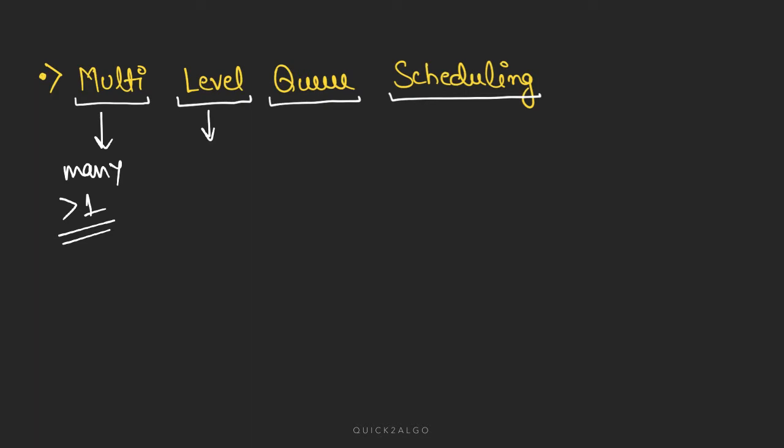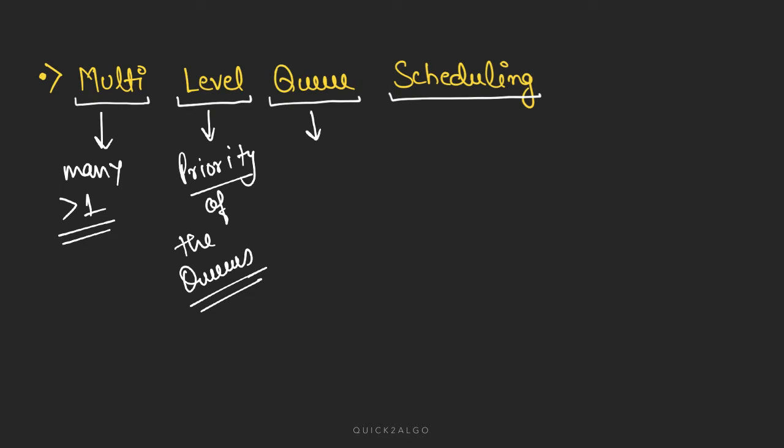So what do we mean by level? By level we mean priority. So priority of the queues, not of the process but of the queues, because each level of queue will have a different priority, and based on those priorities, processes will go inside those queues and be scheduled for execution by the CPU. And queue, you already know, is a data structure that supports the first in first out principle.